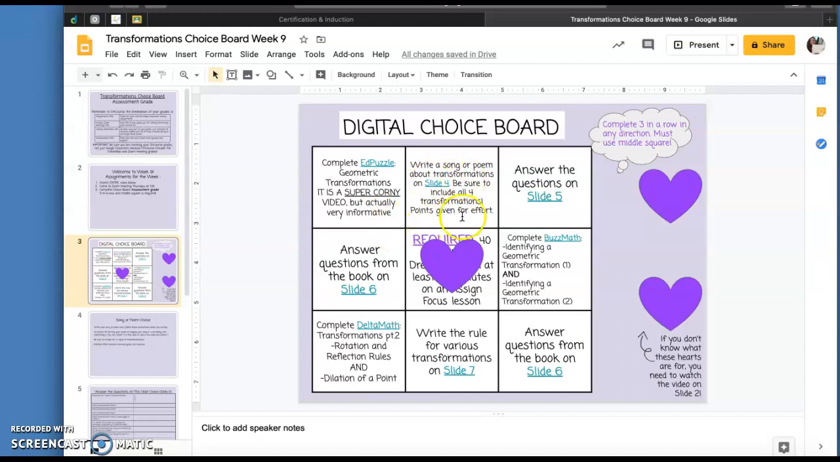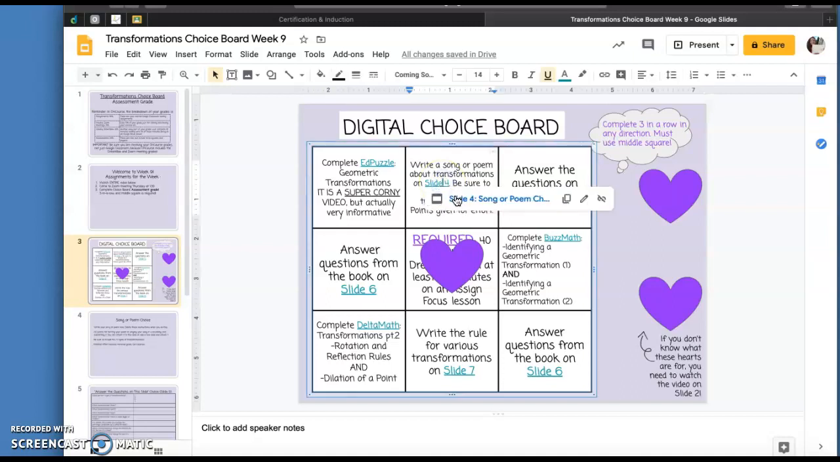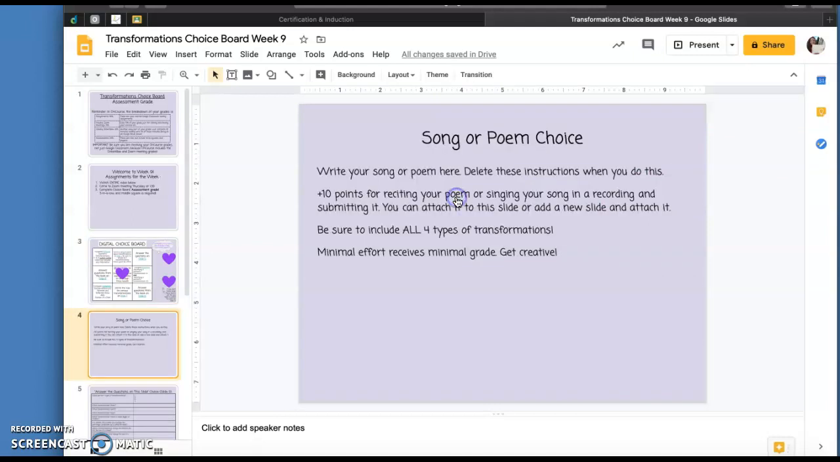For this choice, you can write a song or a poem about transformations on slide 4. So you need to include all 4 transformations. Points are given for effort. So if you write something short and have no effort put in, then you're going to get that grade. So click on here for slide 4, or you can just scroll through on the side. And this is where you're going to write your song or poem. You can delete these instructions when you do it.